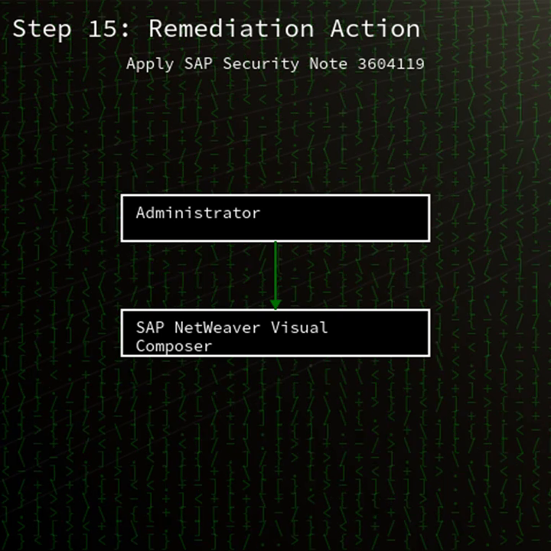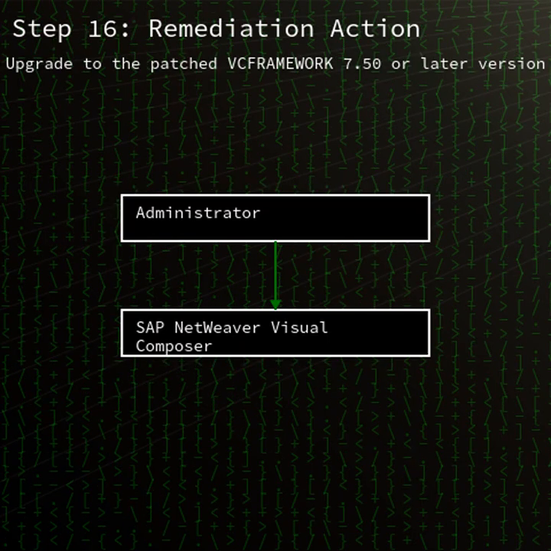Review user privileges and limit high-risk upload capabilities. Monitor NetWeaver logs for suspicious deserialization attempts and consider additional network segmentation to isolate development servers. Staying current with SAP notes and best practices is essential to protect your critical infrastructure.